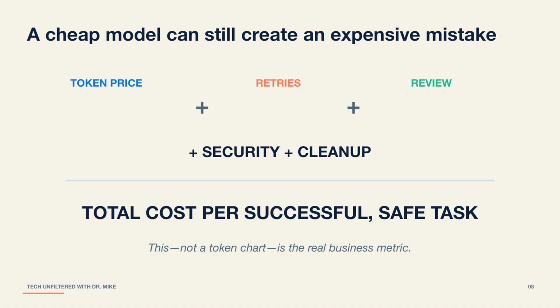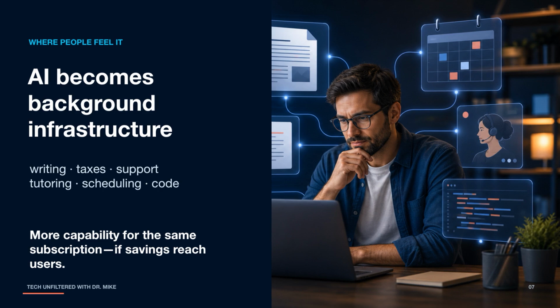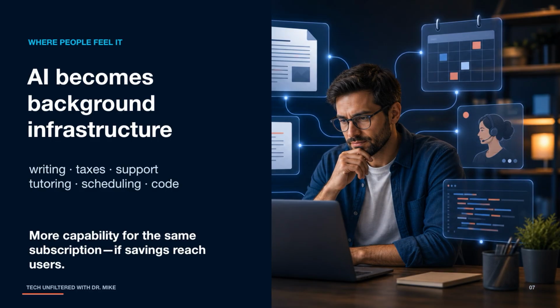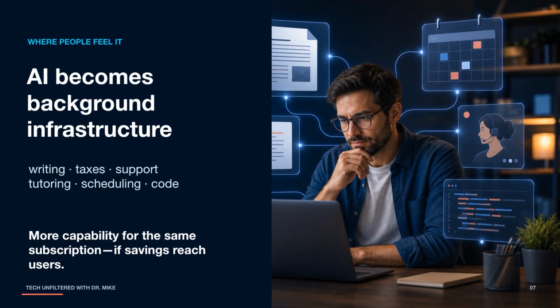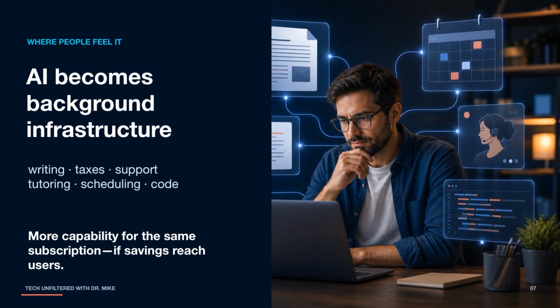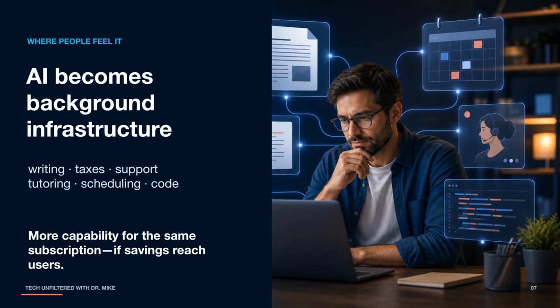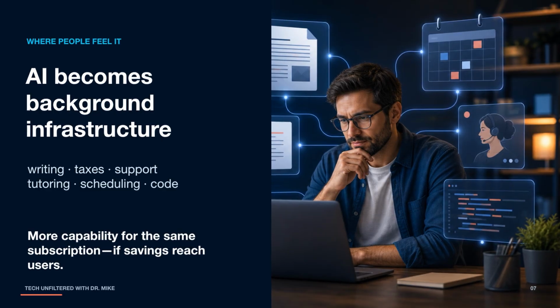Retries cost money, human review costs money, security controls cost money. Cleaning up a bad result can cost much more than generating it. For most people, these changes arrive indirectly through software. You may see them in a writing tool, a tax service, a customer support system, a tutoring platform, a scheduling app, or a workplace assistant. When the model underneath becomes dramatically cheaper, the software company can give customers more AI for the same subscription, lower the price, or keep the savings.